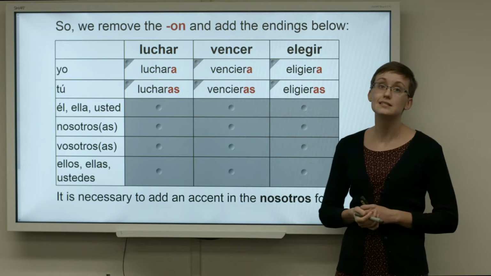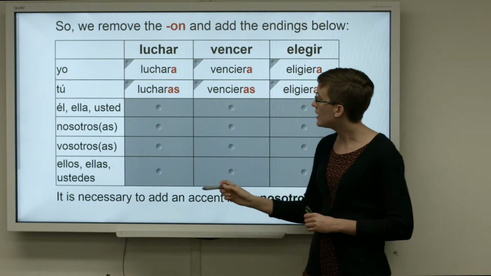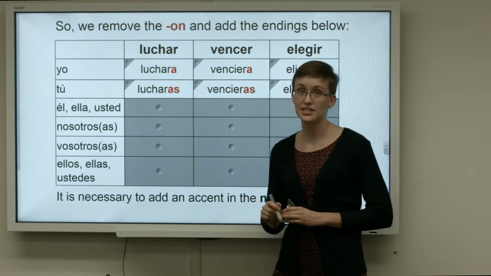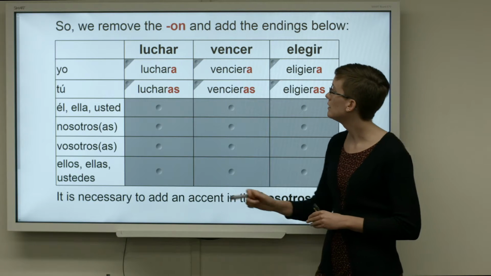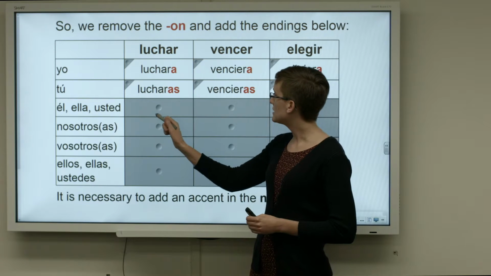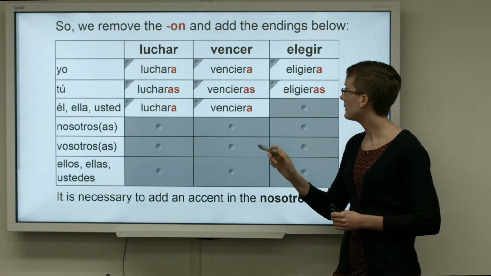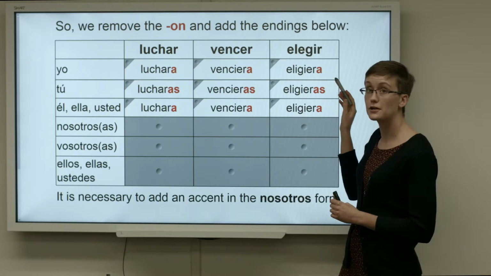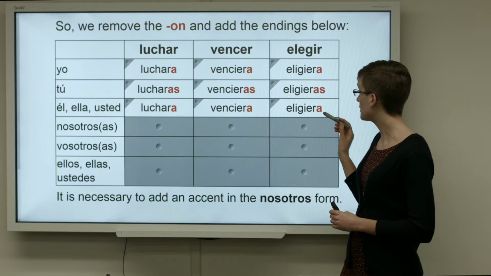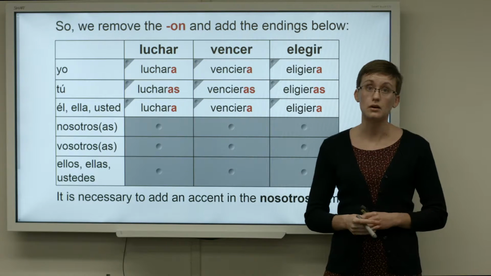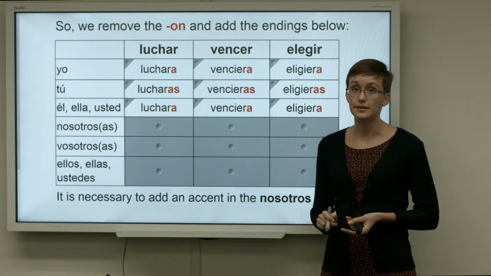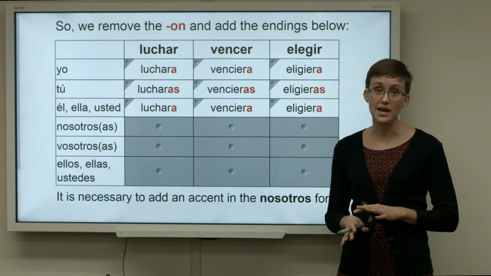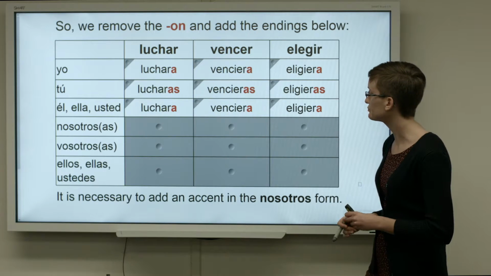The tú form ends in AS. And now we have él, ella, usted, third person singular: luchara, venciera, and eligiera. You can see that the first person singular and the third person singular are identical, and they will always be identical in the imperfect subjunctive, no matter what verb you're conjugating.